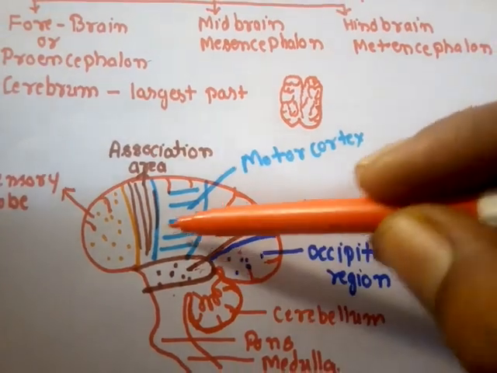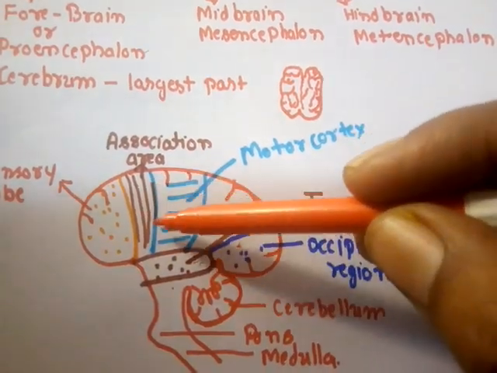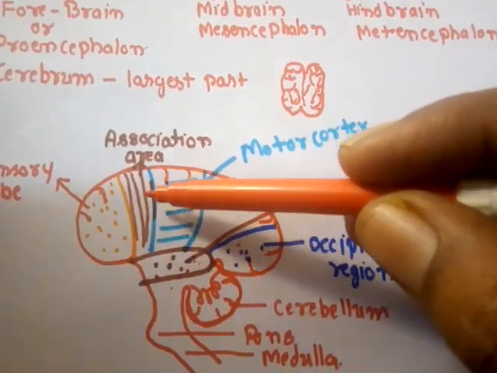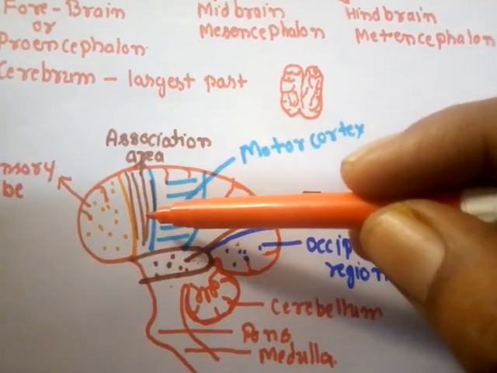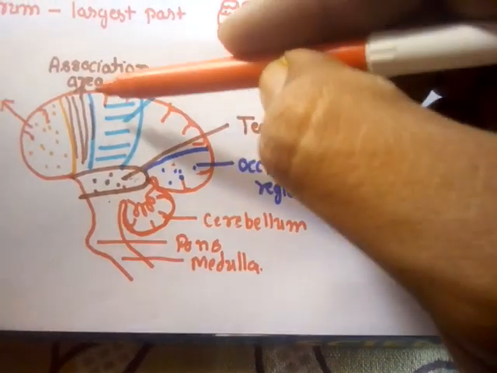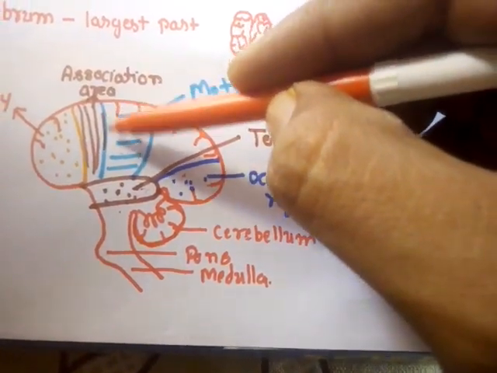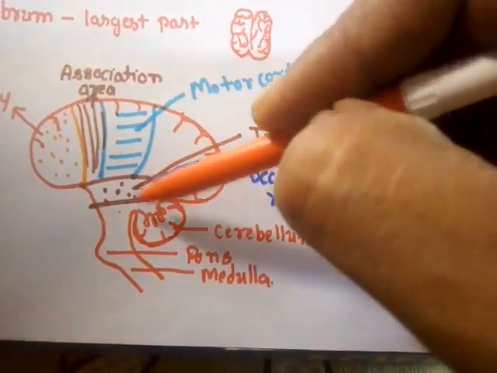In between the motor and the sensory area, here you can see there is an area that cannot be determined as a sensory area or a motor area, and these areas are known as the association areas. This association area is responsible for making the decision. Actually, the sensory information is